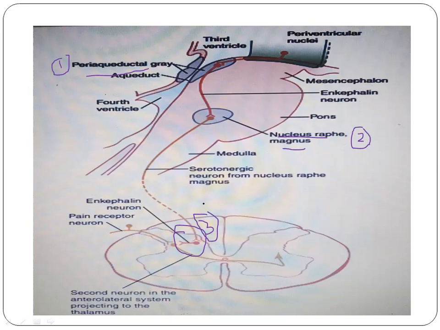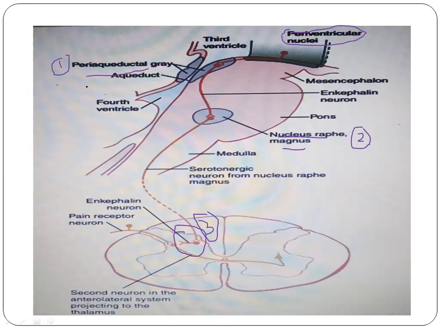There can also be influence of higher centers like the periventricular nuclei in the hypothalamus, but this does not have a direct effect. In turn, this periventricular nuclei in the hypothalamus stimulates the periaqueductal gray matter or the periventricular area, which in turn does the stimulation.